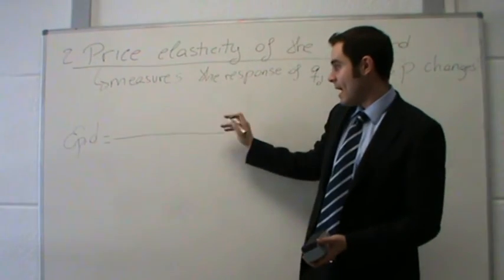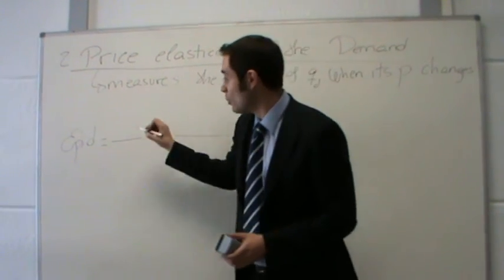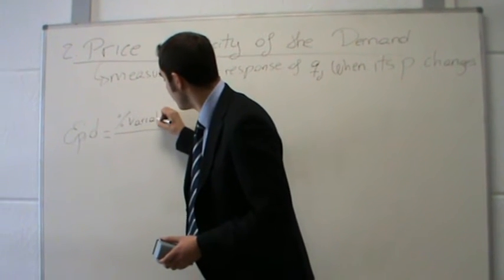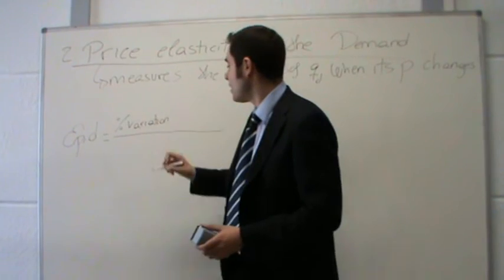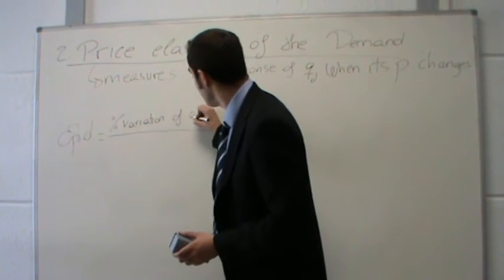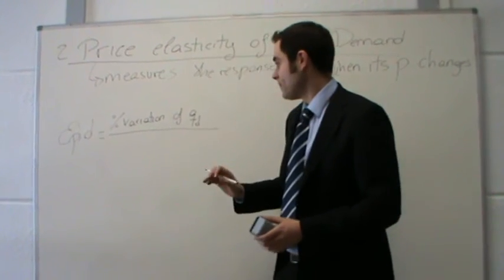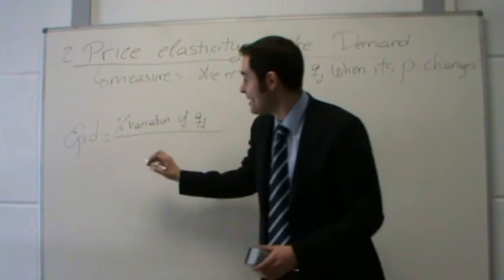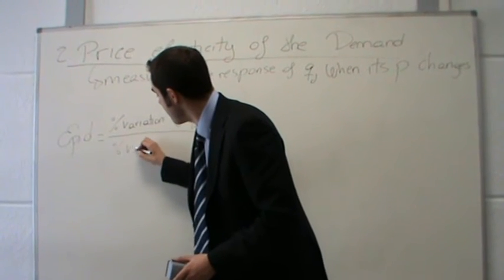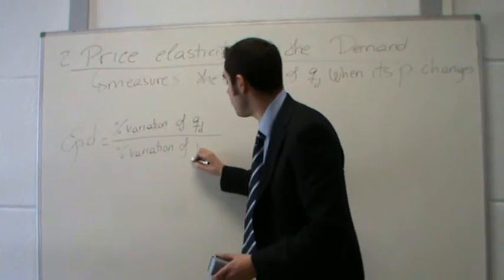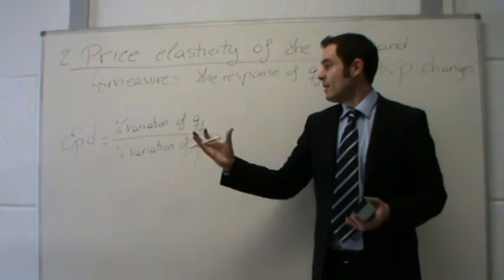In the numerator we have the percentual variation of the quantity demanded of a good. In the denominator, we have the percentual variation of prices. This is the formula.